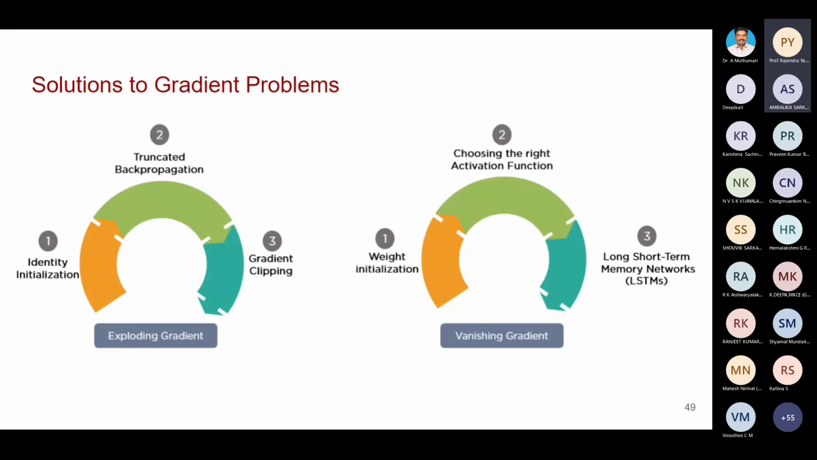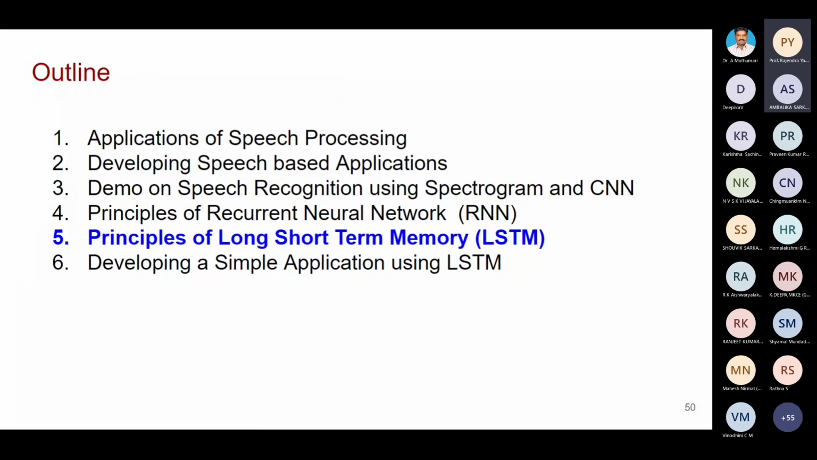Different solutions are given. Out of these solutions, long short-term memory network, LSTM, is one solution. LSTM is a solution for what? For the vanishing gradient problem. So here I'll give you the overview of long short-term memory. Then let us develop a simple application using LSTM. You see here.